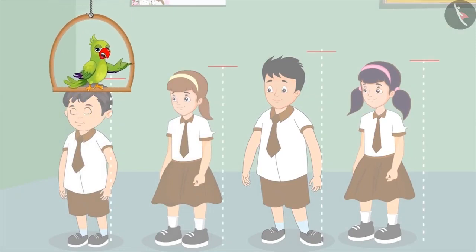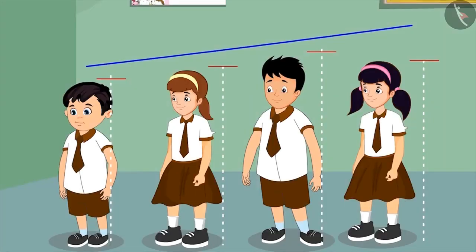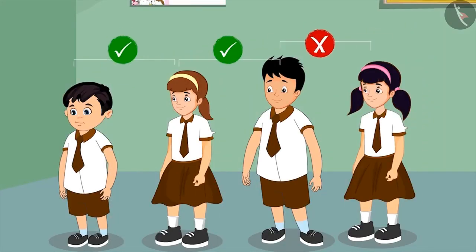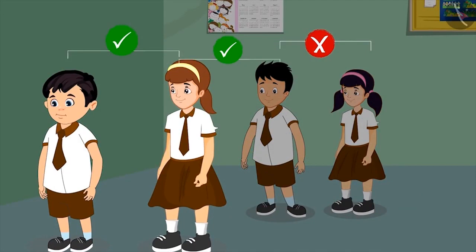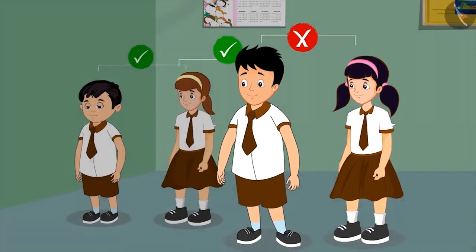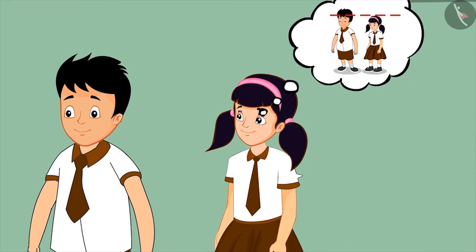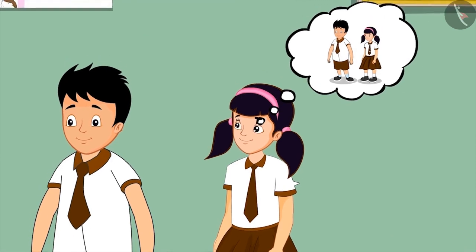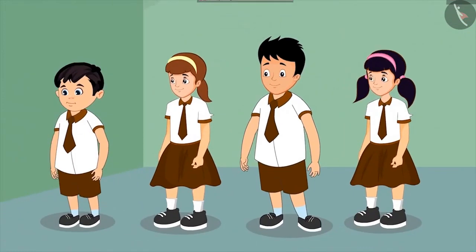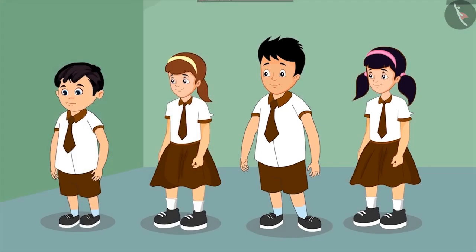So children, are Chotu and his friends standing in the correct order of height? Chotu and Neha are standing in the right order, but Sonu and Aarti are not. Aarti realizes this as she is not able to see anything by standing behind Sonu. Therefore, Aarti should have stood in front of Sonu as she is shorter than Sonu in height, but makes Sonu realize his mistake.